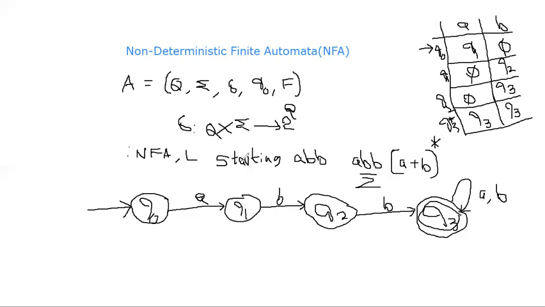Okay, now suppose the question is like "ending with." Suppose you want to show or draw a transition diagram which accepts the language containing strings ending with ABB. How can we draw it? Very simple. Here the starting is not specified.